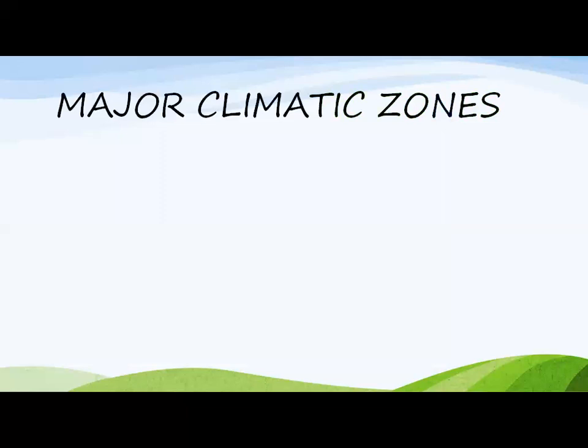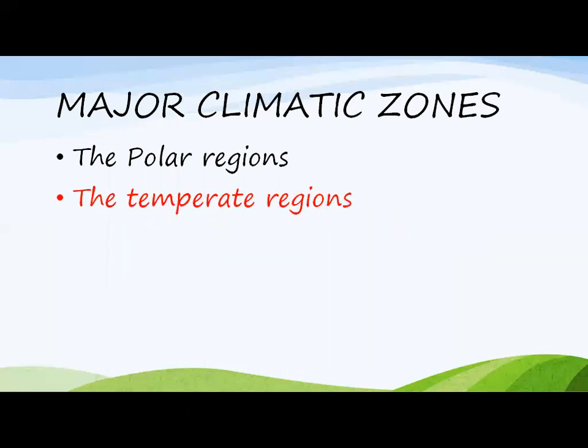Major climatic zones formed by these lines are first called polar regions. Polar regions are the regions which are close to the North Pole and South Pole. Usually these regions have cold weather. Next comes temperate region. Yes, the lines Tropic of Cancer and Tropic of Capricorn form these regions. The climate in these regions is moderate or temperate, not too much cold, not too much hot. The next one is tropical regions. The weather in tropical region is hot and dry.